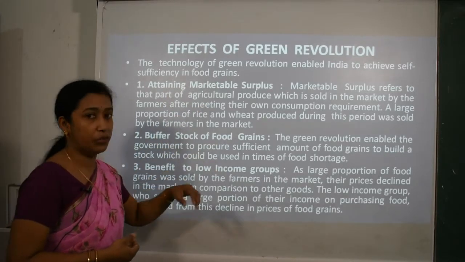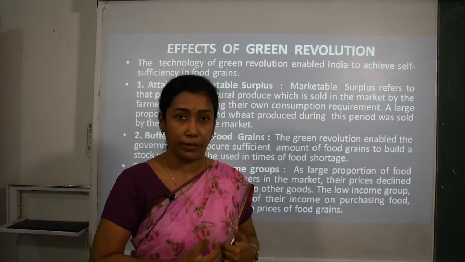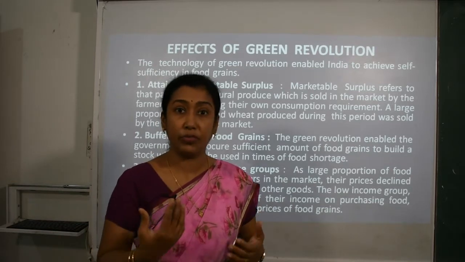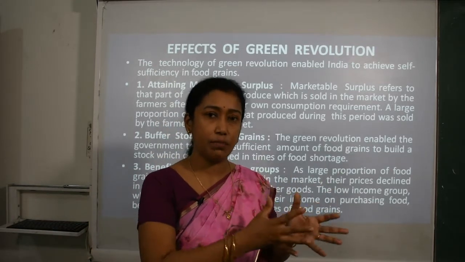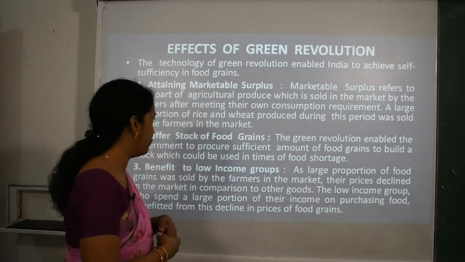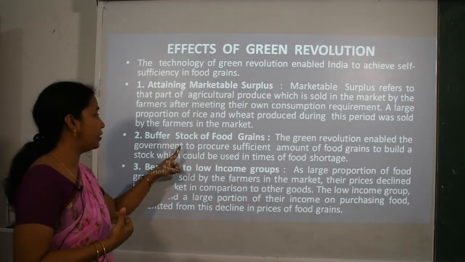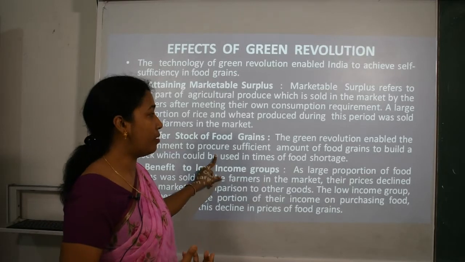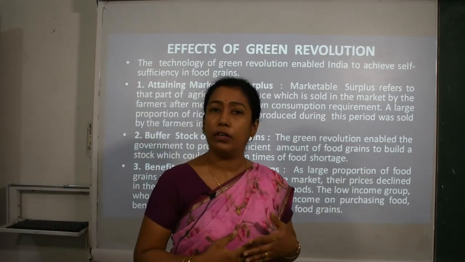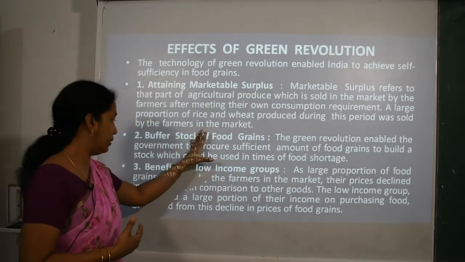Then buffer stock of food grains. When we say buffer stock, it is actually kept with the government. So at the time of shortage of food in the country or at the time of natural calamities, this buffer stock could be used. So buffer stock can be used for food grains. The Green Revolution enabled the government to procure a sufficient amount of food grains to build a stock which could be used at the time of necessity of food or food shortage. So it was also a good thing.